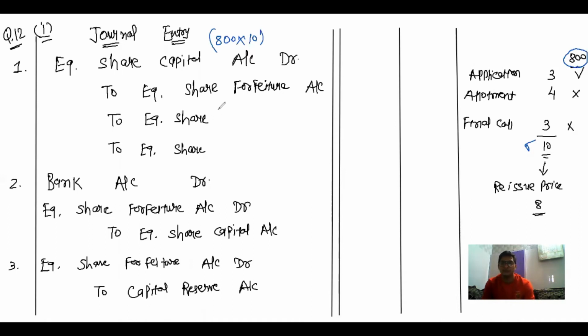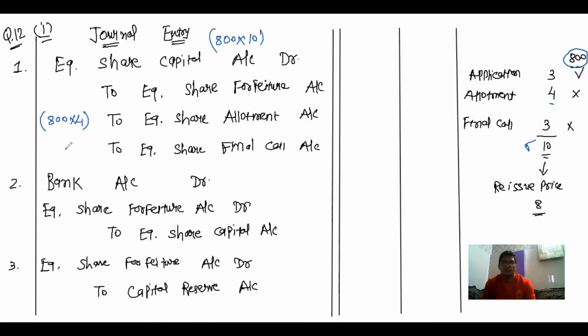So now here the name changes: equity share allotment account and equity share final call. Allotment money that is 4 rupees, 800 multiplied by 4.